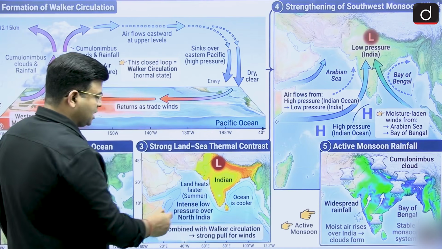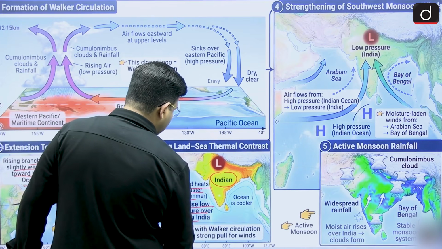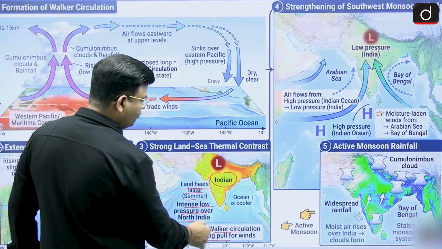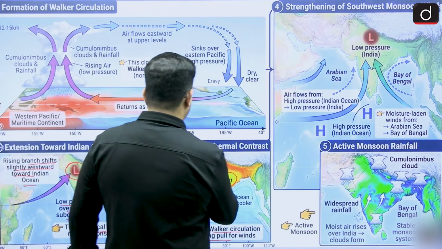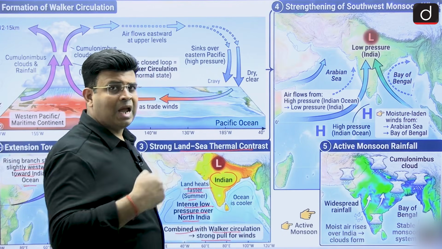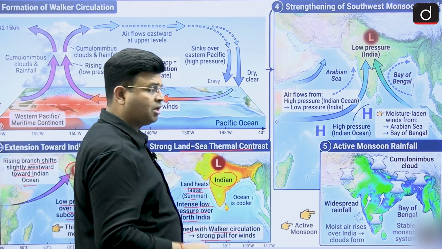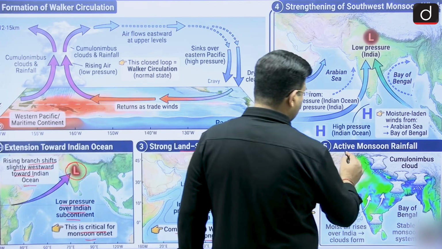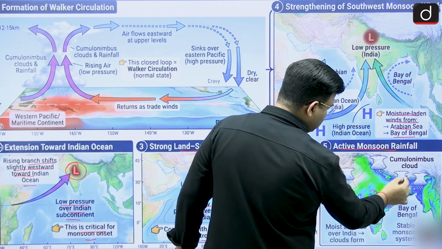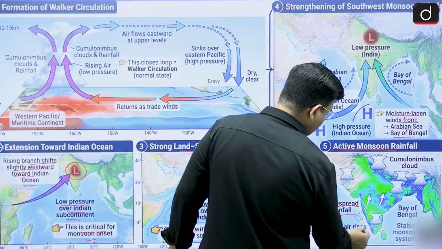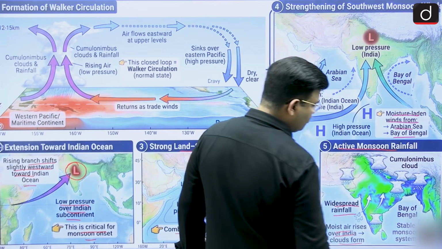Here the land is heated relatively faster in summer, giving intense low pressure over India, and combined with the Walker circulation, a strong pull of winds brings the southwest monsoon towards India strongly. Is it okay? You can say there is a strong land-sea thermal contrast. At this time the sea will have high pressure and the land will have low pressure, and active monsoon rainfall will occur. Moisture comes from the Arabian Sea as well as the Bay of Bengal, and India receives good, widespread rainfall. Moist air rises over India and clouds form.